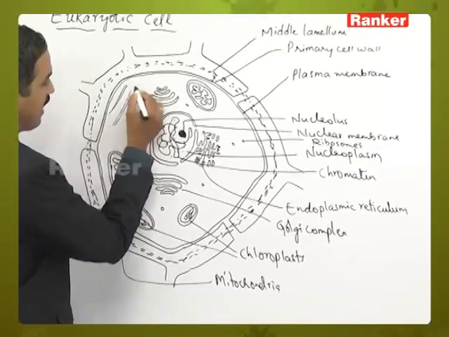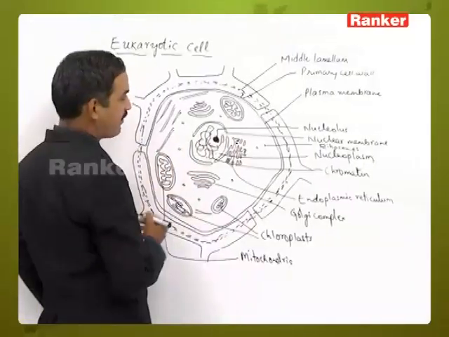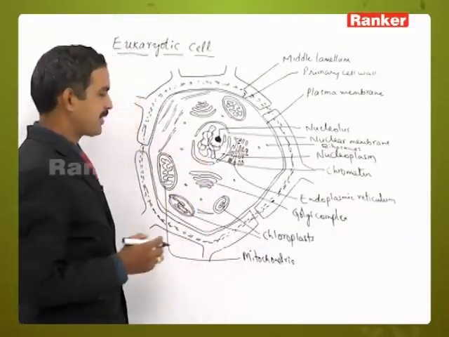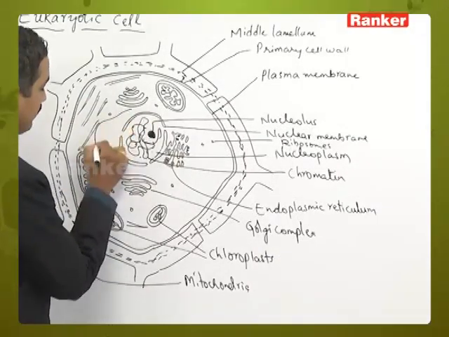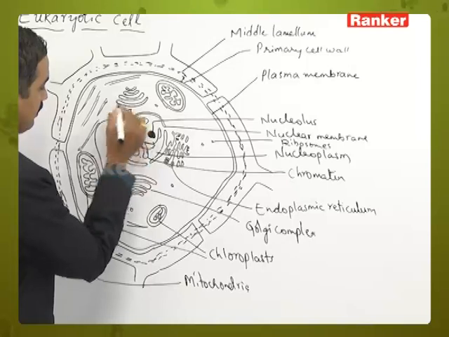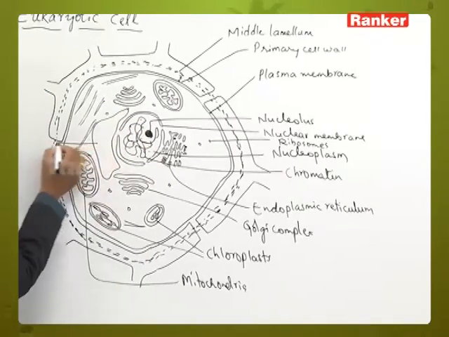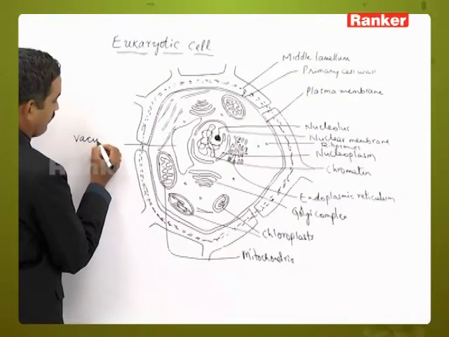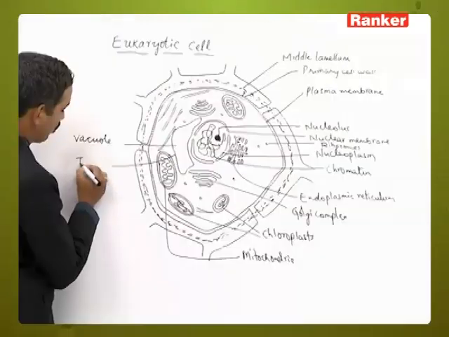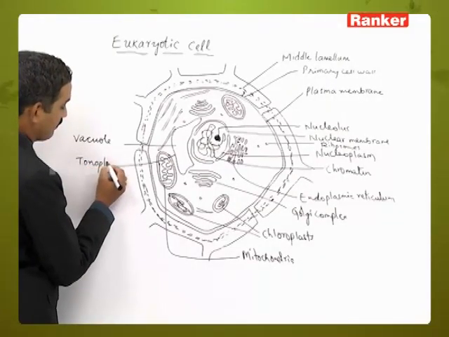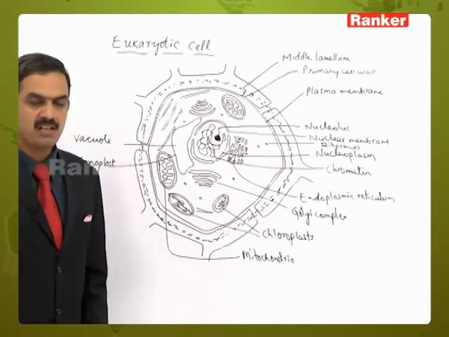These are called microfilaments or microtubules. Apart from that, we can also see an empty space here. That empty space is called a vacuole, and this vacuole is surrounded by a membrane called the tonoplast. So these are the structures generally found in a cell.